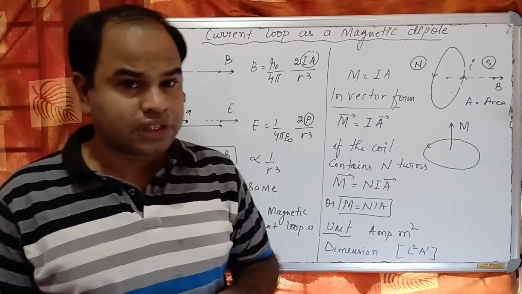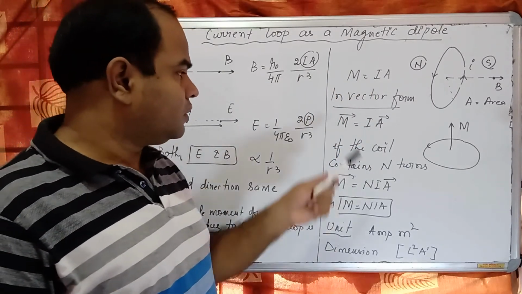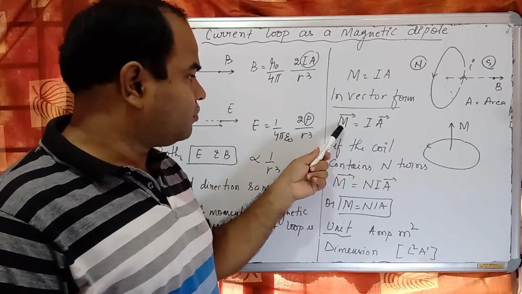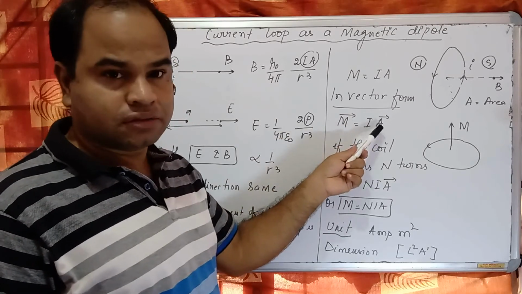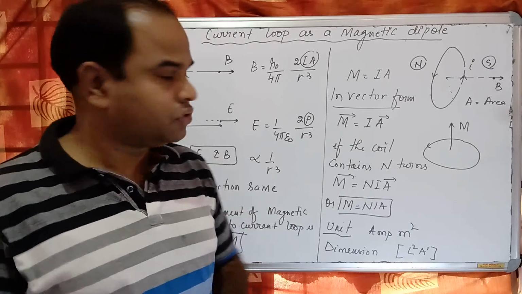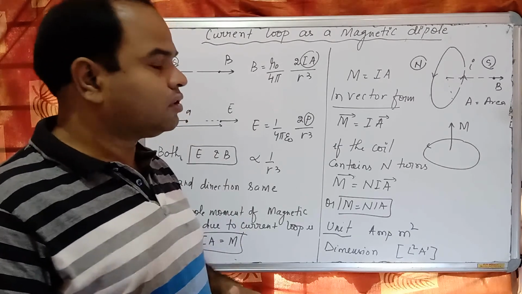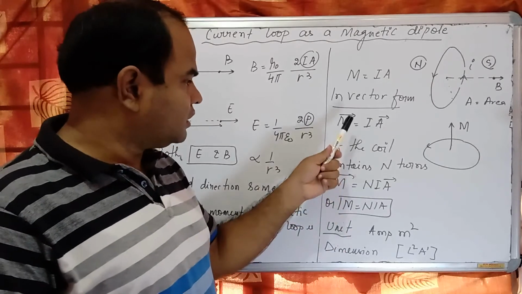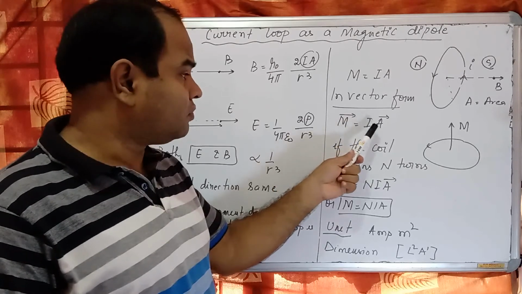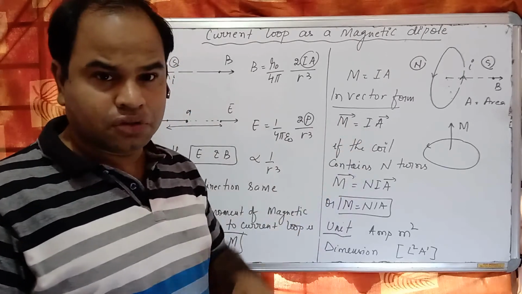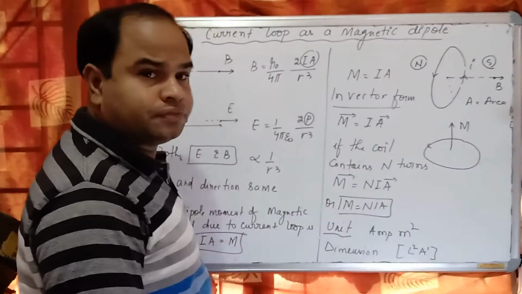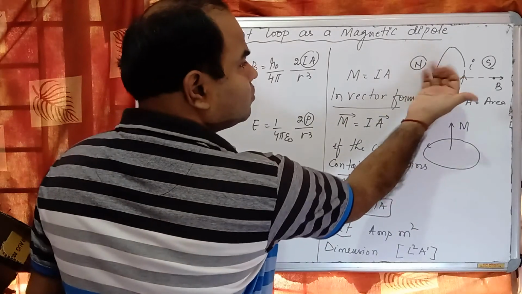In vector form we can say, since I is a scalar quantity, m is equal to I into the area vector. Area is a vector quantity whose direction is perpendicular to the surface. So the direction of this magnetic dipole moment is the same as that of the area vector. Okay? And we can find the direction by taking the right hand thumb rule.